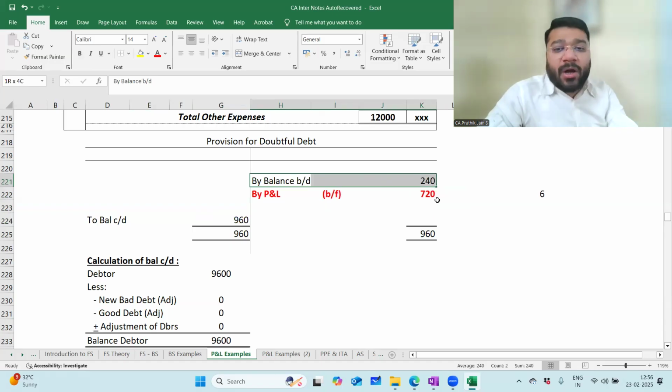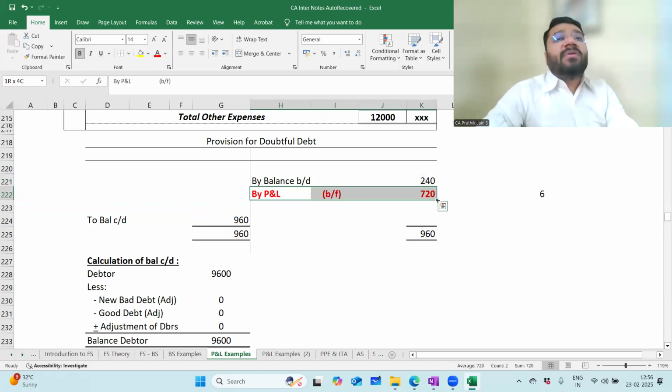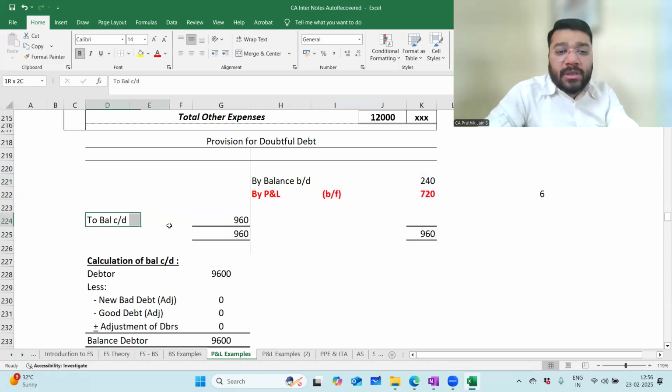So this 240 is what? Provision of the previous year. Fear of the previous year. What fear? The fear that this money may or may not come. This 720 is a fear of current year. Both put together, how much is the total fear? 960 is your total fear.